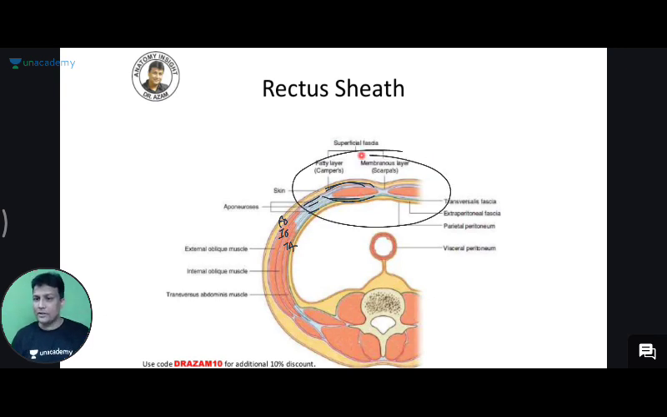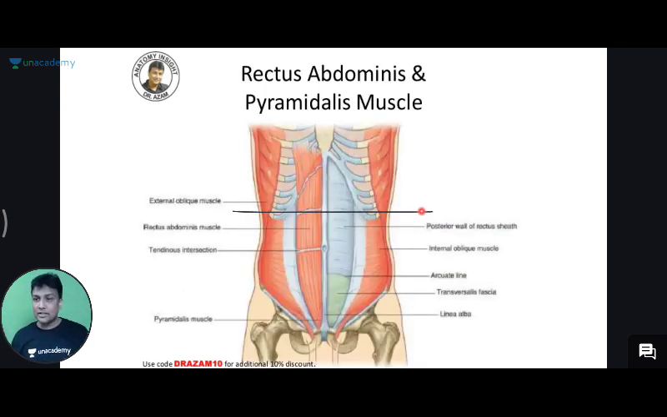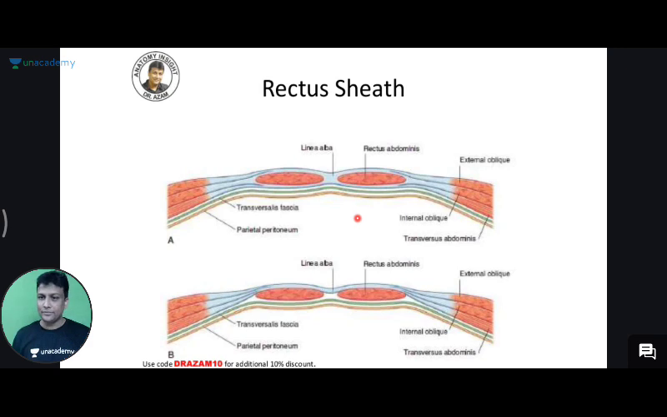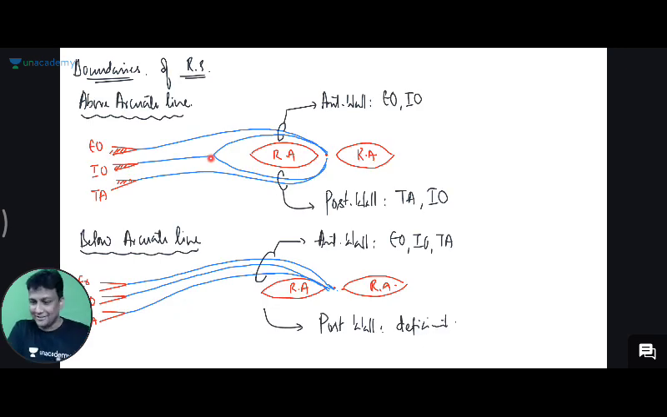And we need to learn the boundaries of rectus sheath. Panga problem. That boundary is different above the arcuate line and below the arcuate line. That is why we are taking one transverse section above, one transverse section below. These are the two diagrams, above the arcuate line and below the arcuate line, and that is what we have drawn here. Standard abdominal wall, crystal clear guys.